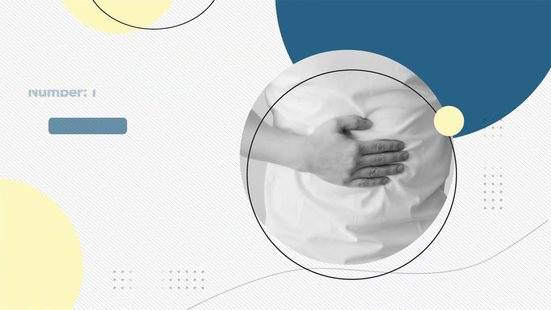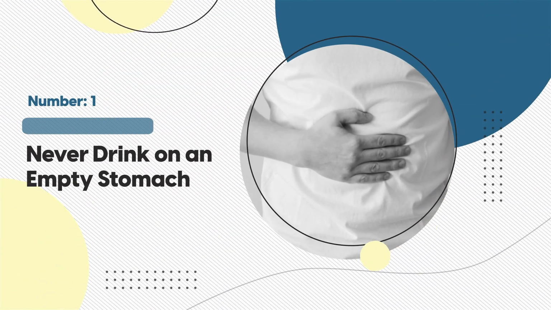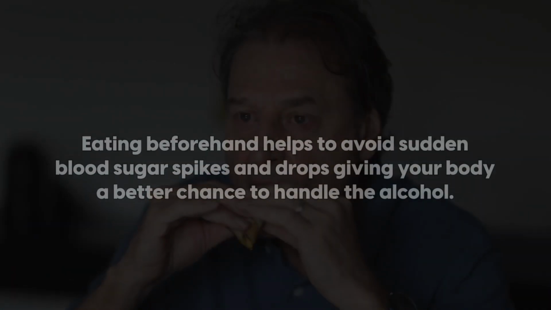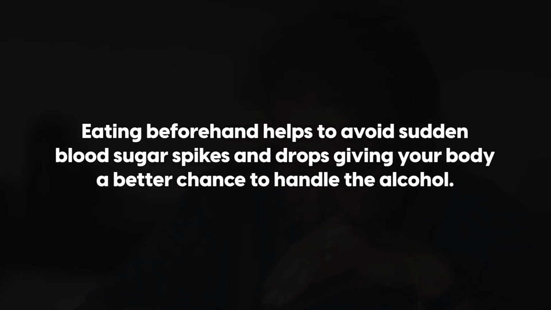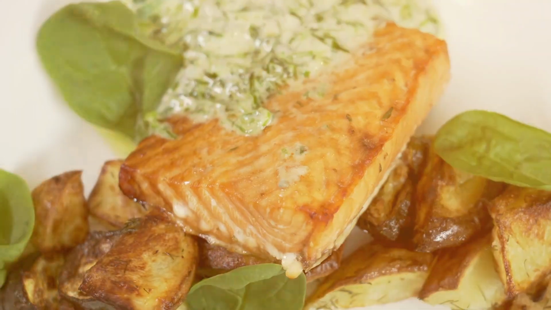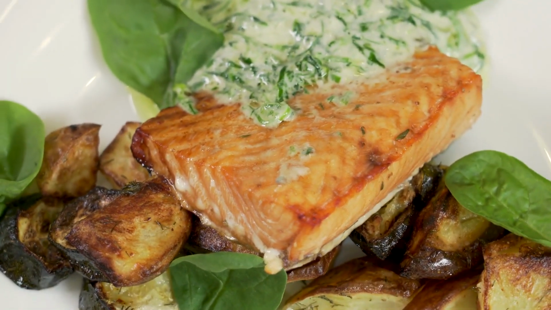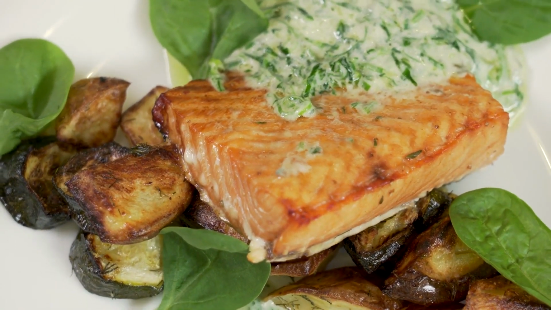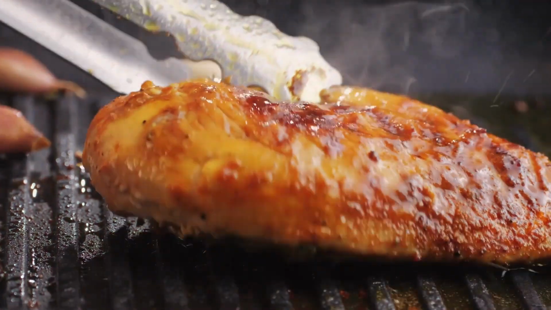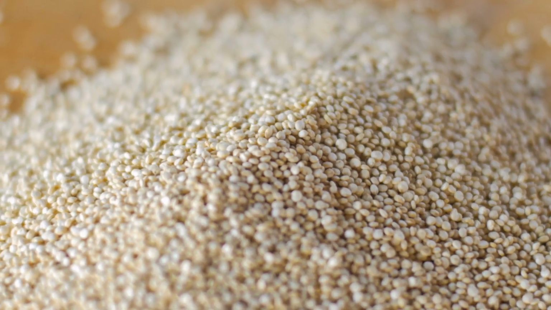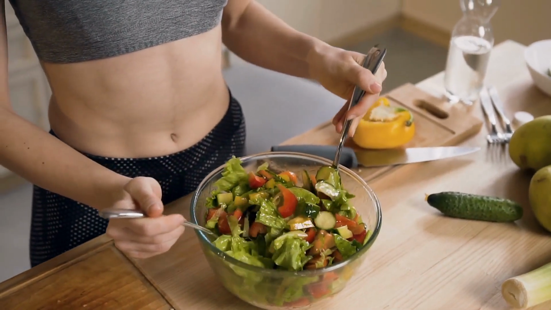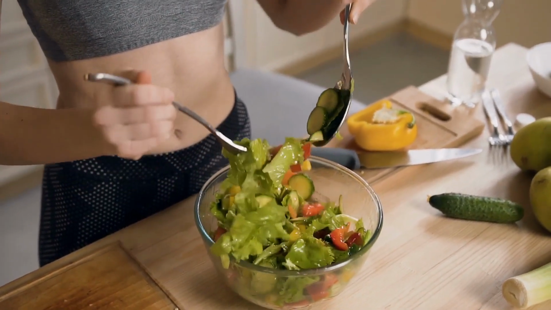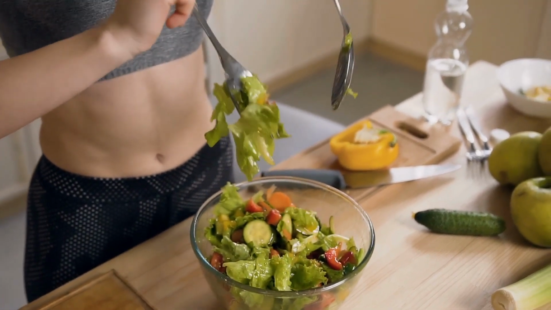Number 1, never drink on an empty stomach. If you're going to have a drink, make sure you eat first. Eating beforehand helps to avoid sudden blood sugar spikes and drops, giving your body a better chance to handle the alcohol. Opt for foods that are rich in protein, healthy fats, and complex carbs. Think grilled chicken, salmon, quinoa, avocado, beans, and vegetables. These not only slow down alcohol absorption, but also help in maintaining more stable blood sugar levels.